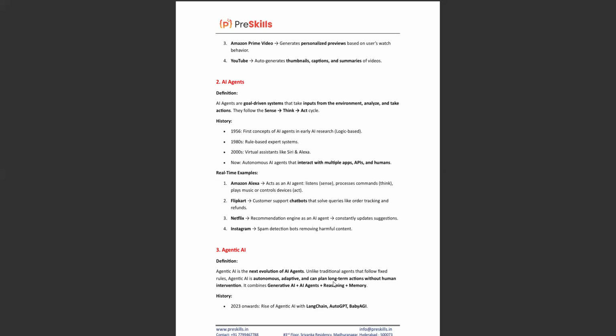Unlike traditional agents that follow fixed rules, agentic AI is autonomous, adaptive, and can plan long-term actions without human intervention. That means it combines generative AI plus AI agents, and it also has reasoning and stores memory. For example, we always book food in food apps.